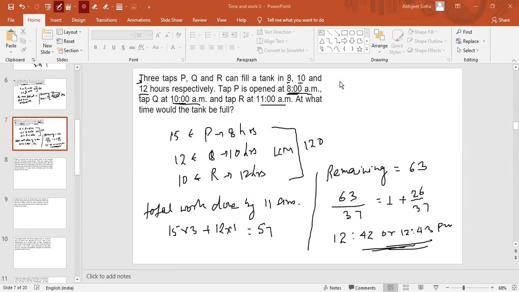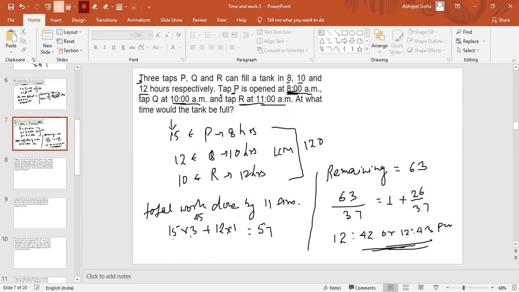Why is 15 multiplied by 3? See, as you can see, tap P is opened at 8 a.m., and I'm checking the work done till 11 a.m., when tap R is opened. Till that time, how much work is done? The efficiency per hour of P is 15. From 8 a.m. till 11 a.m. there are 3 hours. So in 3 hours P will do 15 into 3, which is 45.